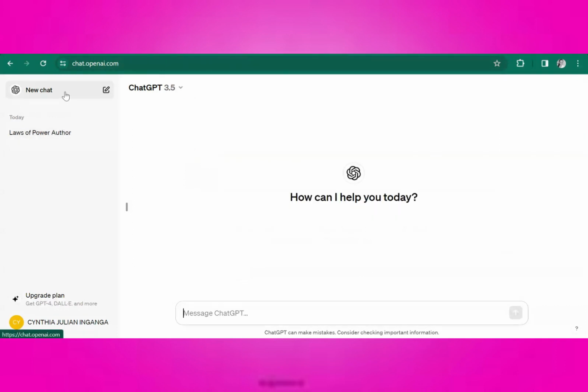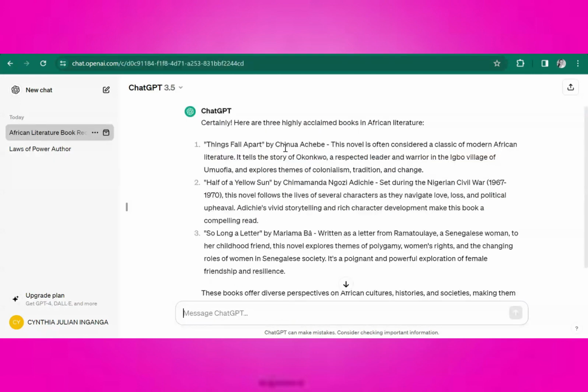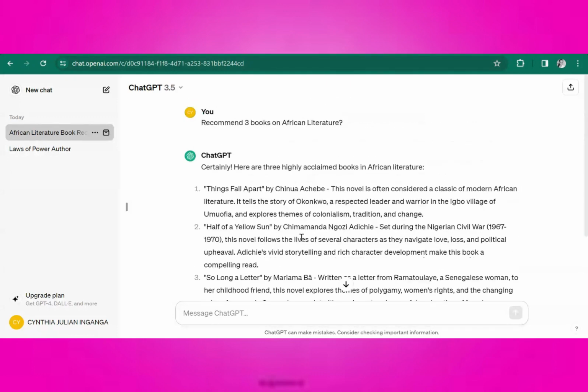So you click on new chat, and ask: recommend 3 books on African literature. Yeah, so there you go. Things Fall Apart, Half of a Yellow Sun, So Long a Letter. These books offer diverse perspectives on African cultures, histories, and societies, making them essential reads for anyone interested in African culture. So this is what you get when you ask it for a suggestion.